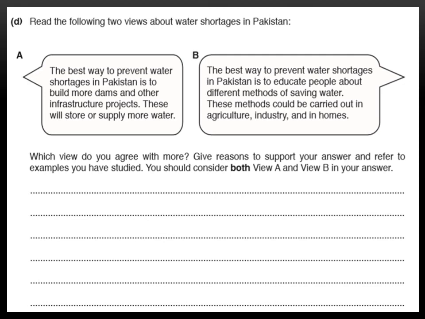And in the end, in the conclusion, you have to give your support to A or B. Okay? You are always required to give examples, for the one you are supporting and for the one you are not supporting. You have to give examples of why you are supporting this one and why you are not supporting the other one.